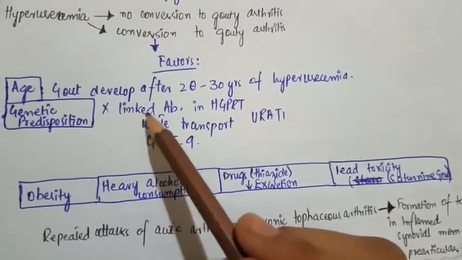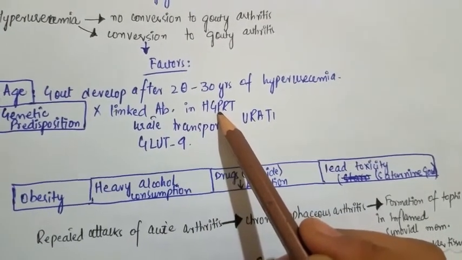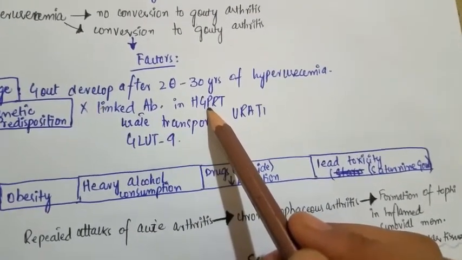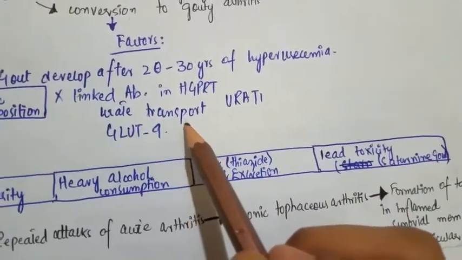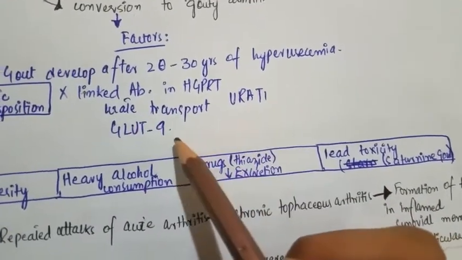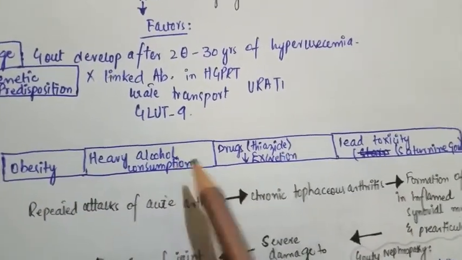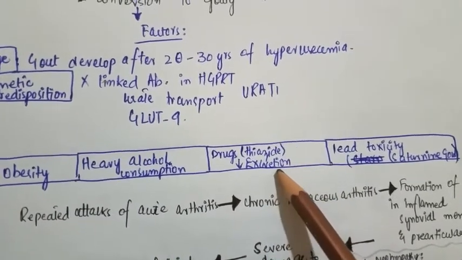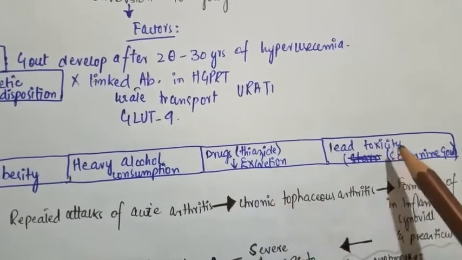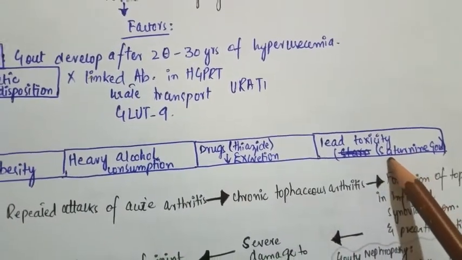Genetic predisposition: X-linked abnormality in HGPRT, as we have seen in secondary gout. Problems in urate transport, such as URAT1 and the glutamine transporter. Obesity, heavy alcohol consumption, and drugs like thiazides, which decrease uric acid excretion. Lead toxicity will result in saturnine gout.